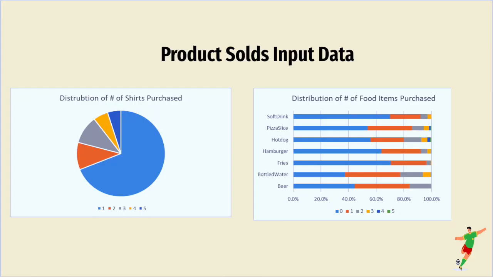These graphs showed the purchasing habits of customers at each game. They were found from historical data, and our team used this to simulate what fans would buy when going to the concession stand. We based our probabilities of what item the fans would buy and how many of the item based off of this data.